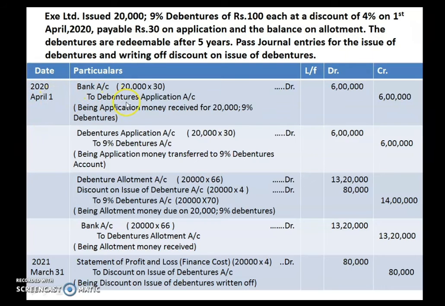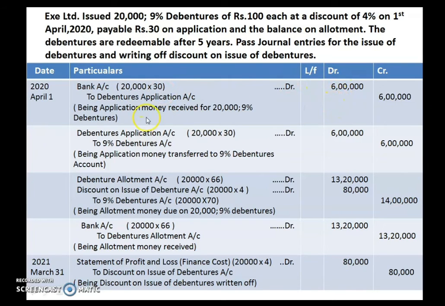Bank account debited to debenture application account. So instead of using the word shares, you can use debentures. Bank account debited to debenture application account. B in application money received for 20,000 9% debentures. So you are issuing 20,000 debentures and at the time of application you are collecting 30 rupees. So that will give you 6 lakhs.